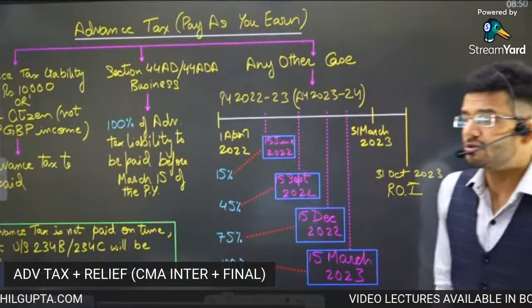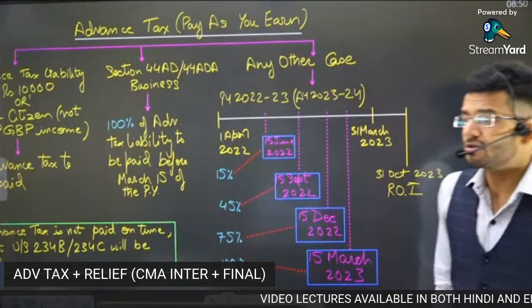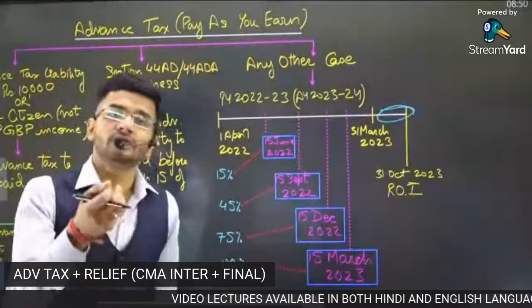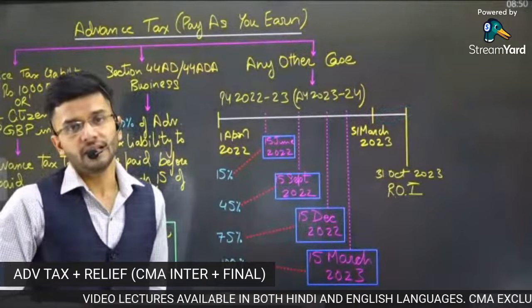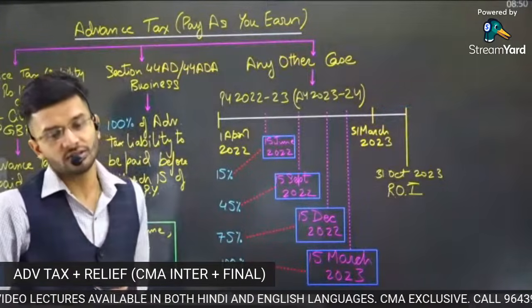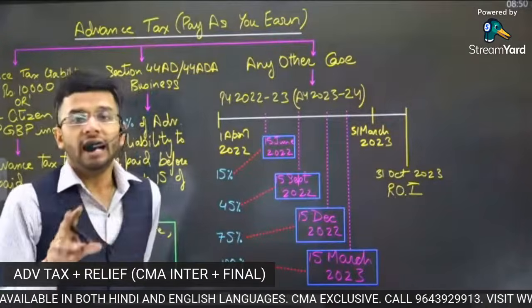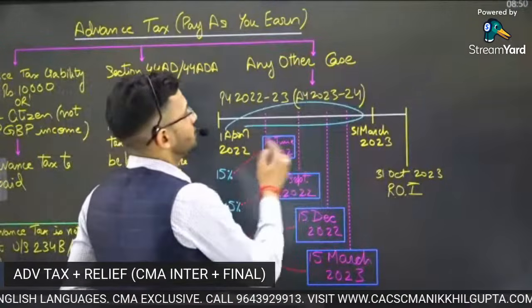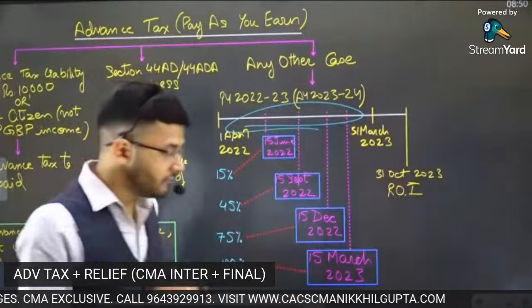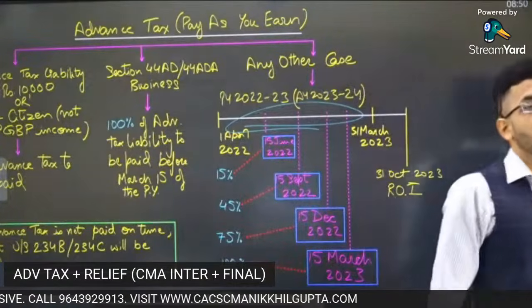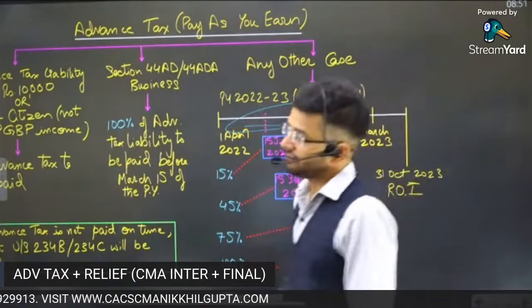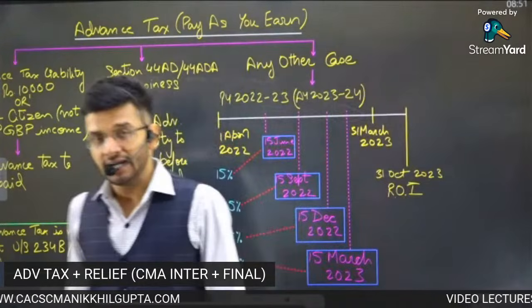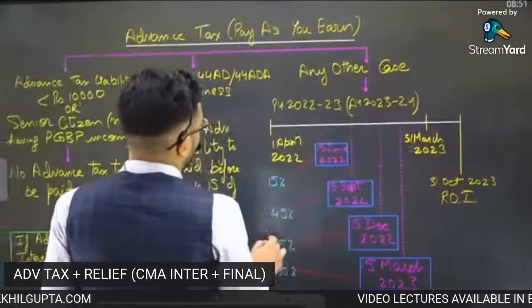So this complication was not required, but the Government of India wants to prepone the tax collections. It wants to prepone the tax collections. So TDS and advance tax both are ways to prepone the tax collection. The objective is that we want to prepone the tax collection, and with that objective, the provisions of advance tax and TDS are introduced in our act. Okay, sir, we got the background.